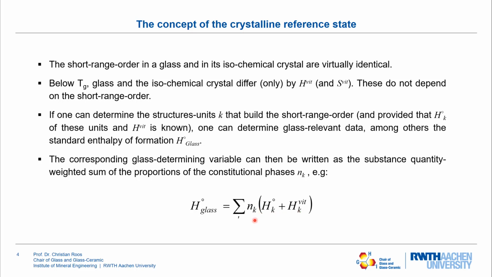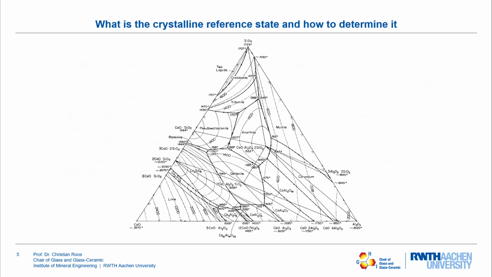The number of constitutional phases present in the glass cannot exceed the number of oxides that the glass is composed from. Meaning, for instance, if we have a glass that is composed of 3 oxides, then the number of constitutional phases that can occur in that glass can be either 3, 2 or 1, but it cannot be more than 3. To make this a little bit more palpable, we look at a typical ternary diagram in glass science, which is a calcium oxide, silicon oxide, and aluminum oxide diagram.